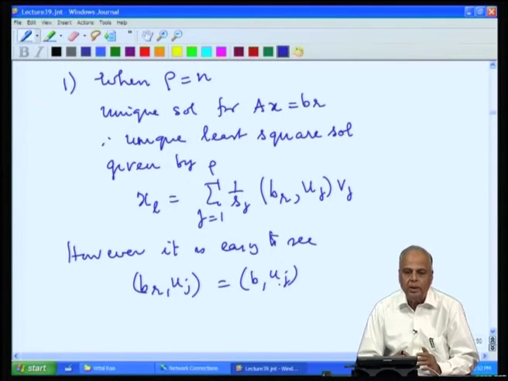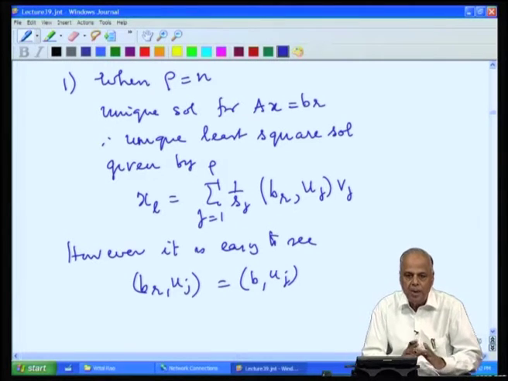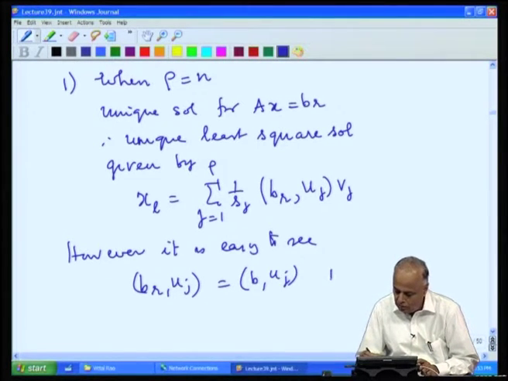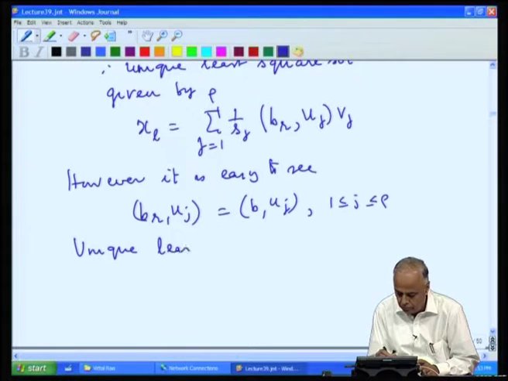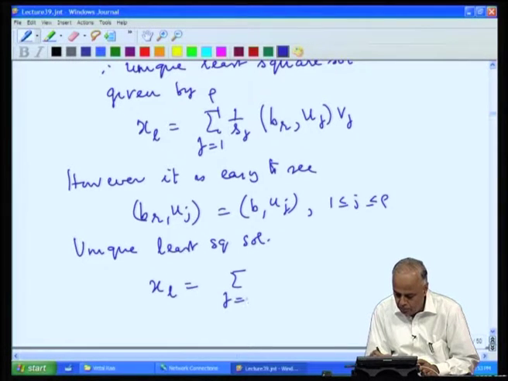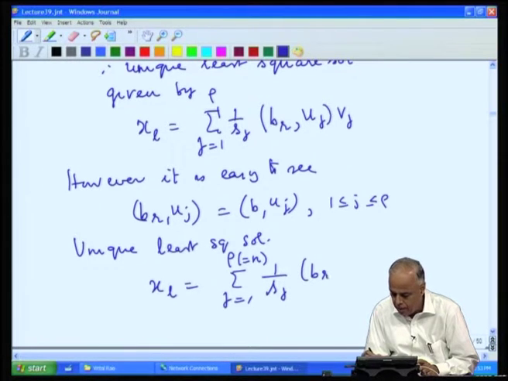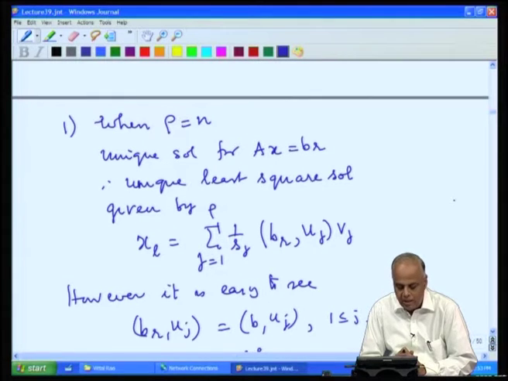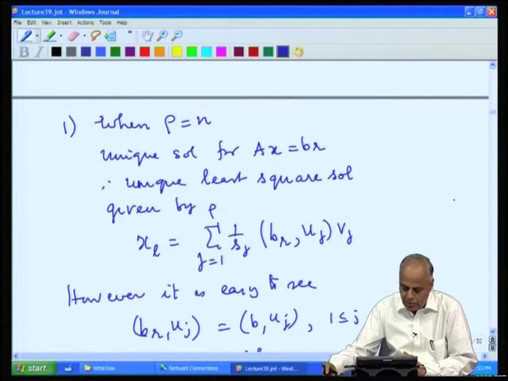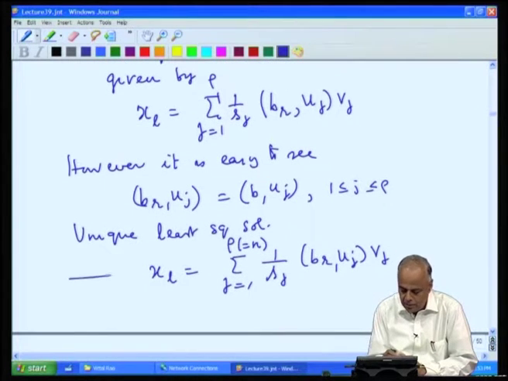The projected vector and the original vector have the same component in the projected space. So, the unique least square solution is given by x_l equal to the sum over j equal to 1 to rho, in this case rho equal to n, of 1 by s_j <B, u_j> v_j. So, thus when the rank is n, and consistency conditions are not satisfied, there is a unique least square solution and it is given by this expression.